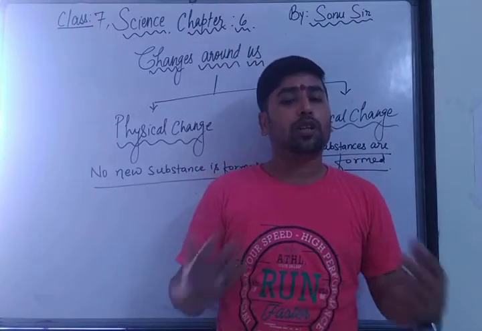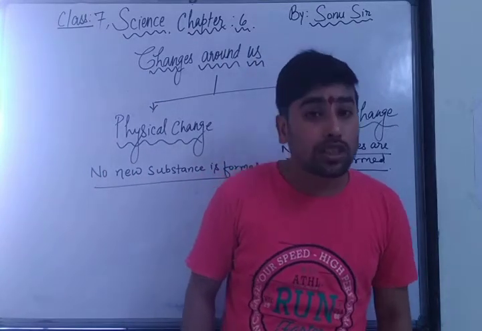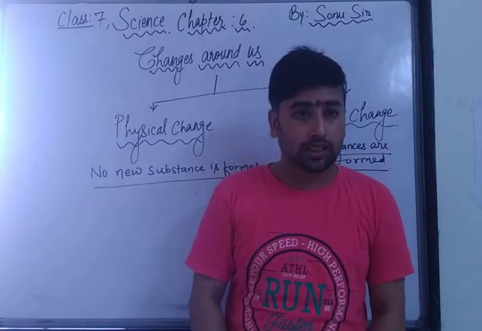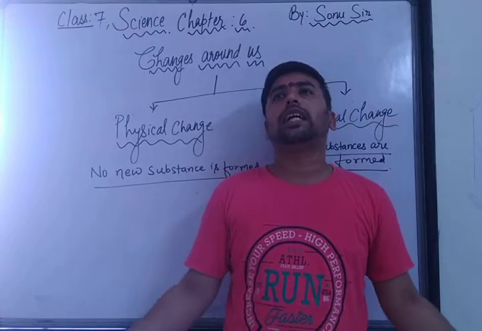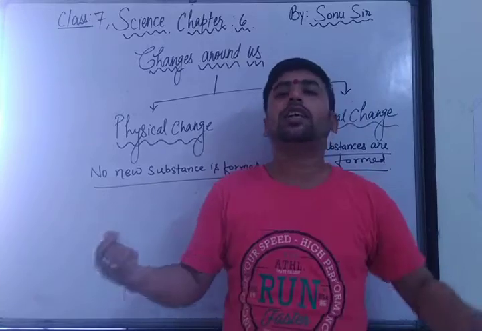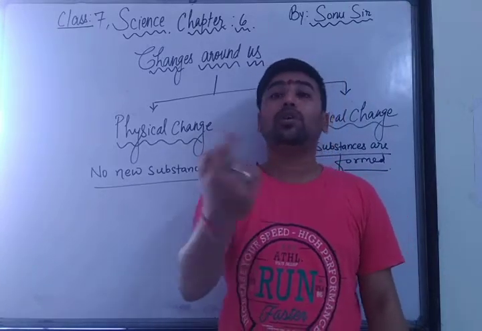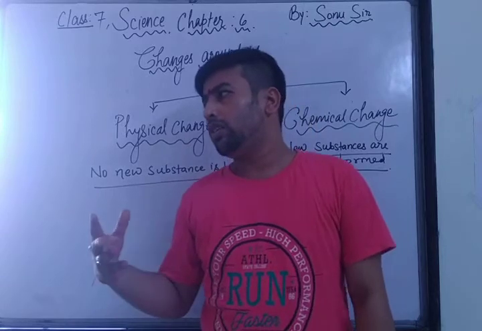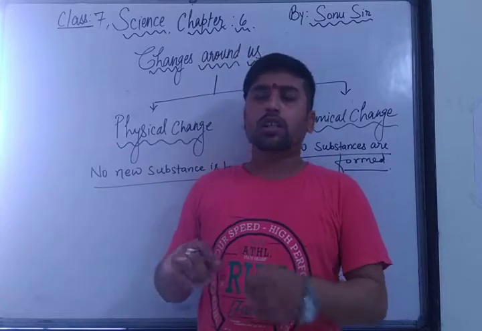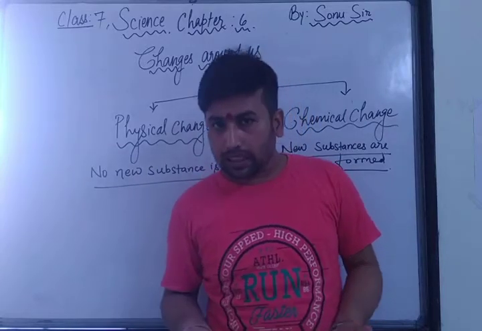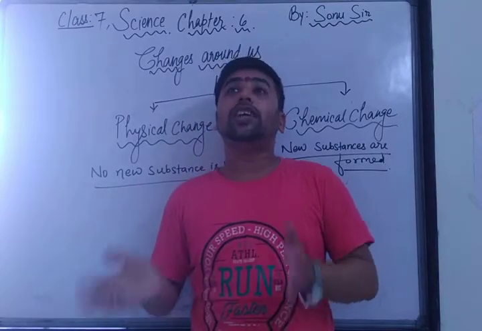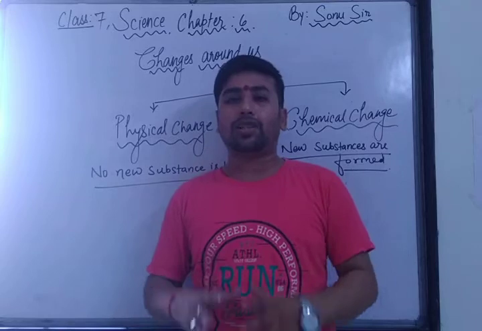After getting the information about the changes, which type of changes will come or which type will not. No new substance is formed in a physical change, which means it is a reversible change. As for example, suppose I have a paper and I turn the paper. Now I am asking you a question: will this paper become iron? No, it is going to remain the same paper only. So turning a paper is a physical change, a change in which no new substance is formed, and it is reversible. Again it comes back to its original position.